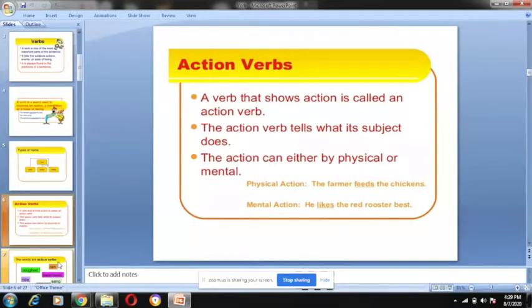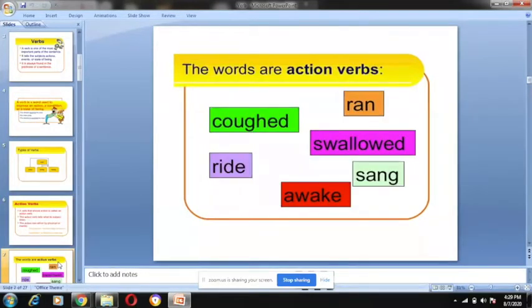So now here you can see the action words: cuffed, ran, swallowed, sang, awake, ride. These are examples of action verbs. Ran, you are running physically. Cuffed, you are cuffing. You have swallowed, you have sang, you awake, ride. All physical and mental activities which the subject is doing are called action verbs. The subject doing any action is called an action verb.